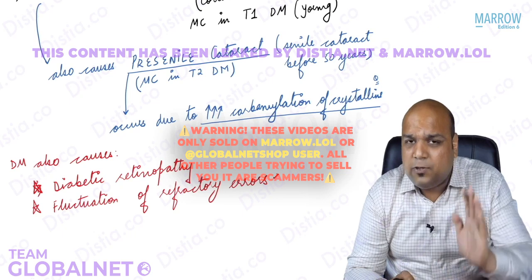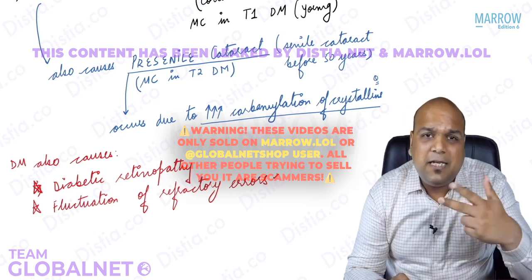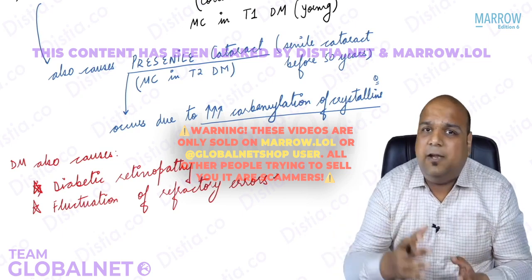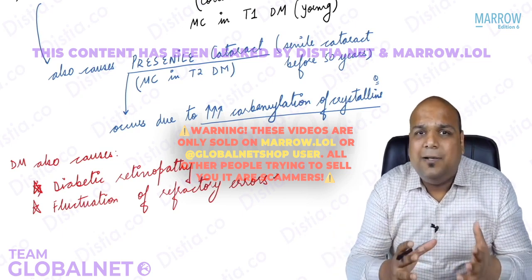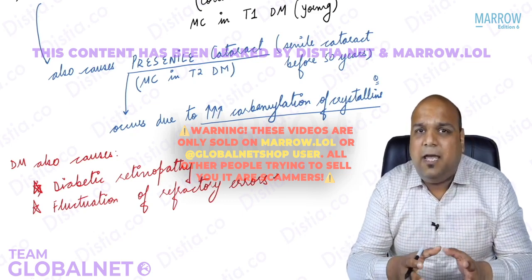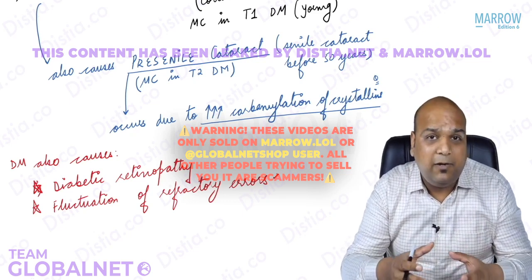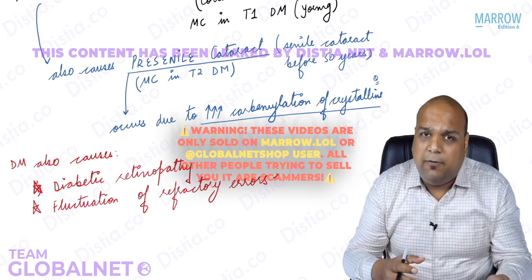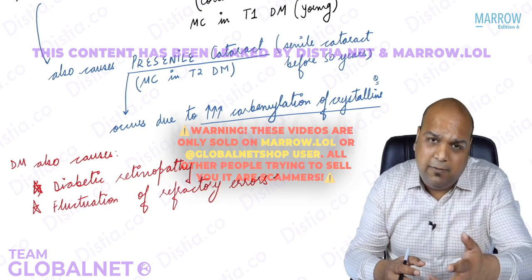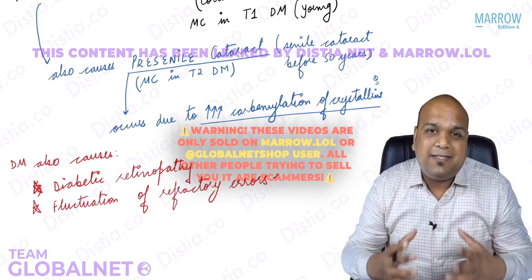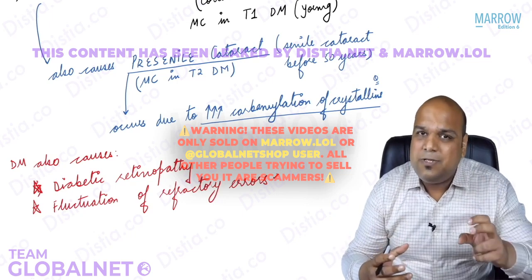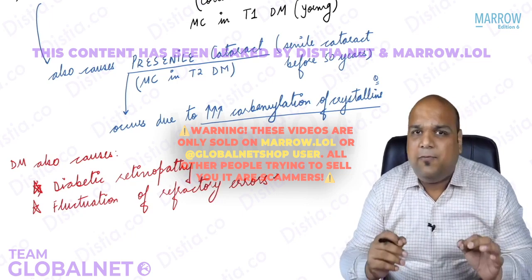Along with the fluctuation of the glucose levels, the patients keep on having fluctuation of the power of their refractory error. So it is very common that we encounter such patients who come on one visit with, let's say, -1, and on the second visit after 1 month they will have -3, but then again in the third month they will come back to -1. So you can never satisfy these patients with a spectacle because their glucose is leading to fluctuation of refractory errors.